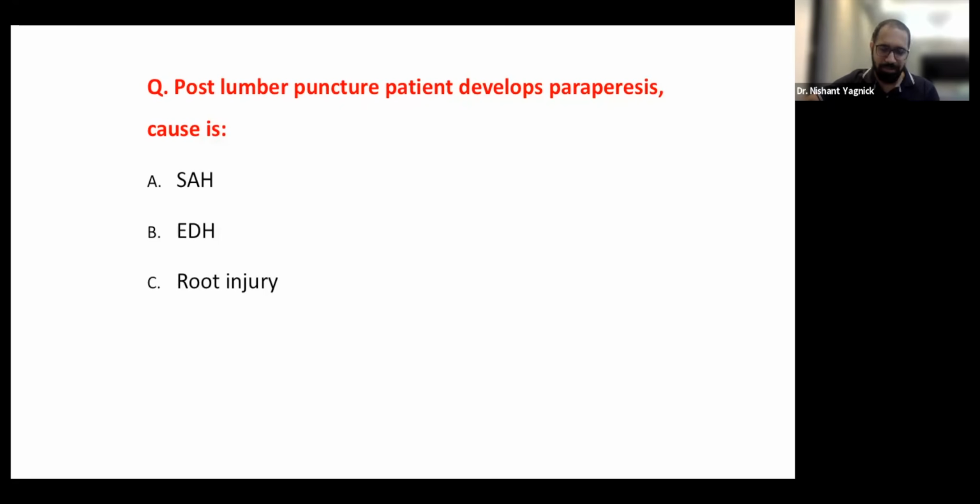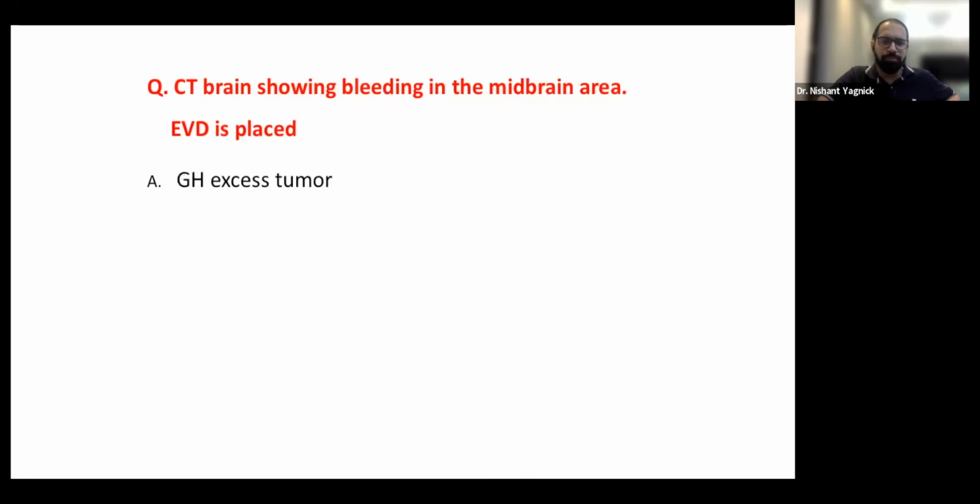Someone, either some junior or some staff, will put in a Foley's catheter and inflate the bulb inside the urethra. So a patient will come for something very small, like a foot surgery, and will go away with a urethral stricture. So it's something like that. And EDH is the one thing we're very bothered about, and the reason why we take very strict consents when it comes to lumbar puncture.